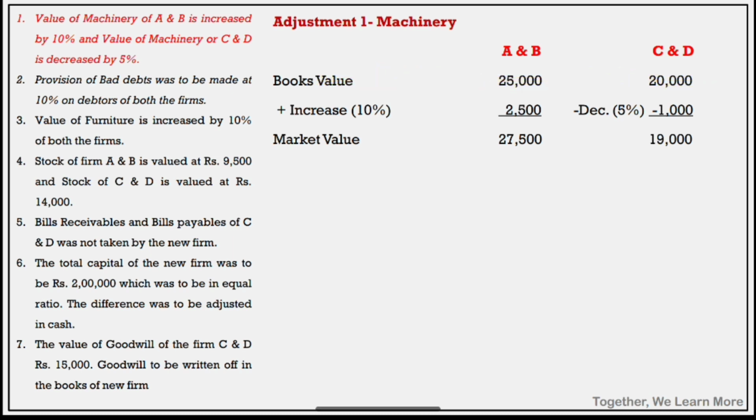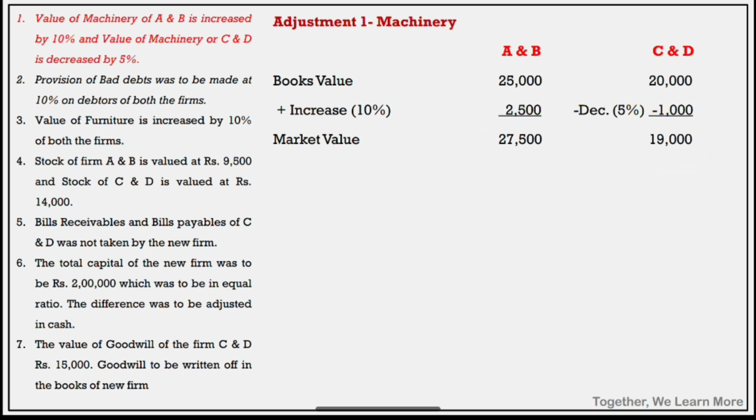For AB firm, increase of 10%, so the market value of machinery for AB is 27,500. 25,000 is given, with a 10% increase. For CD firm 20,000 is given, with a 5% decrease. So the new market value is 27,500 for AB, 19,000 for CD.